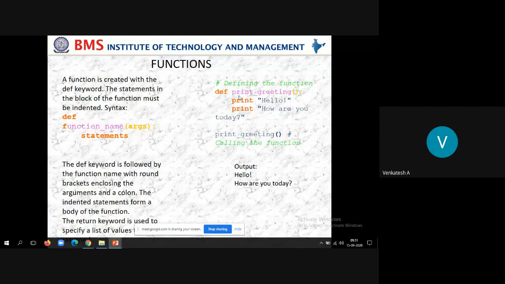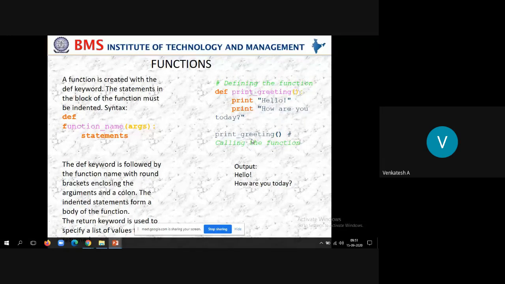Now look at the example on the right side. Here there is a function named print greetings. We start the function definition with the keyword def, then the name of the function, with no arguments. Look at the body of the function. As the name suggests, we are printing hello, how are you today? That's it. Then look at the syntax of how to call a function.